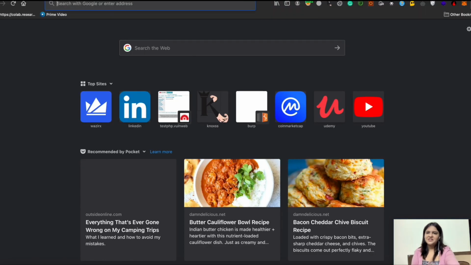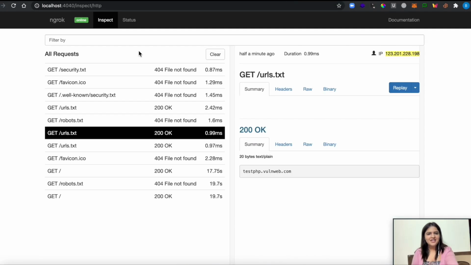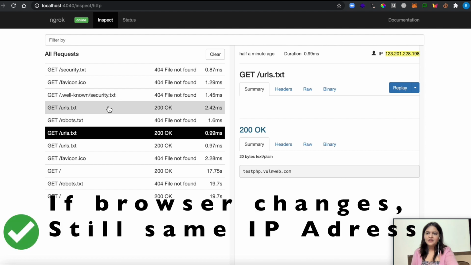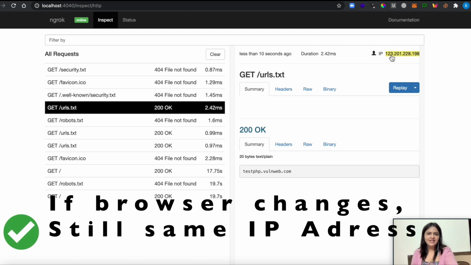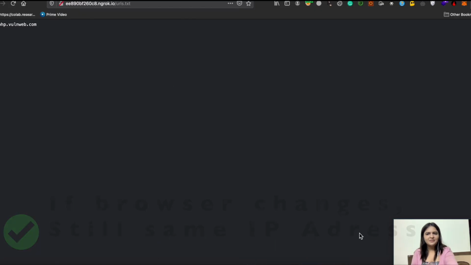Okay, so now let's copy this and go to the other browser which is Firefox and paste this. Even if I access it from some other browser, I am going to get the same IP address. This is a basic concept. So here you see that urls.txt is again 200 OK and the same IP address, because the IP address remains the same.